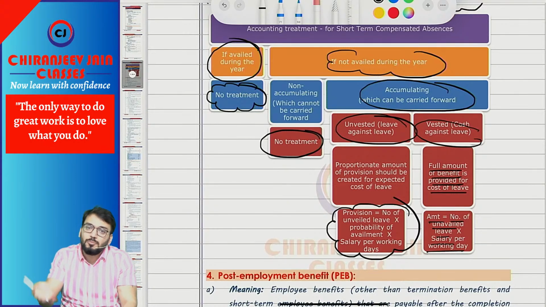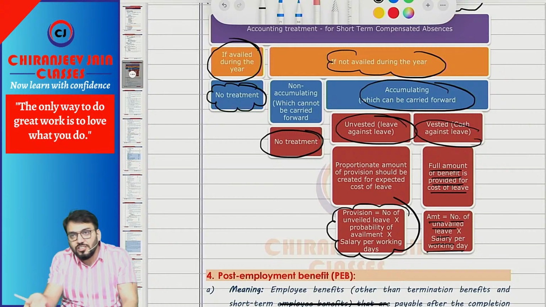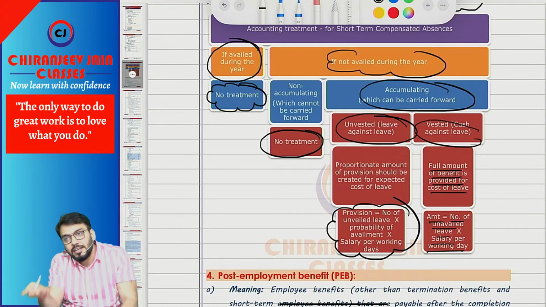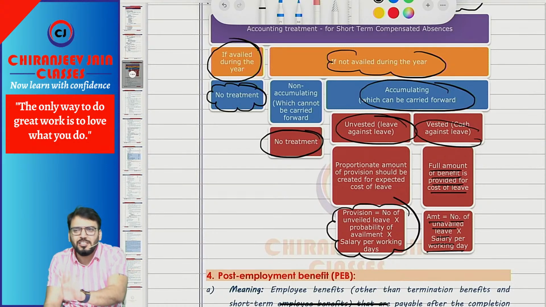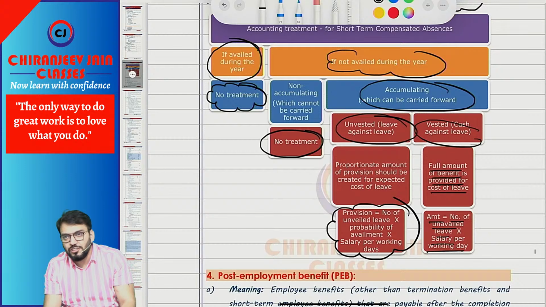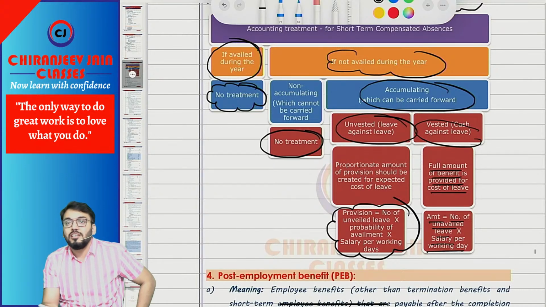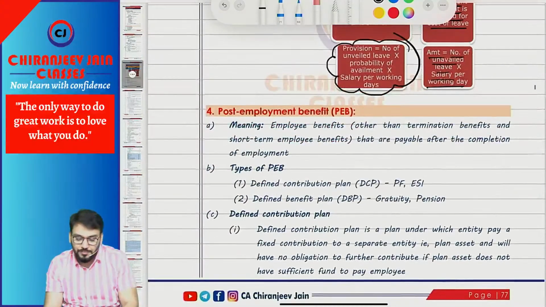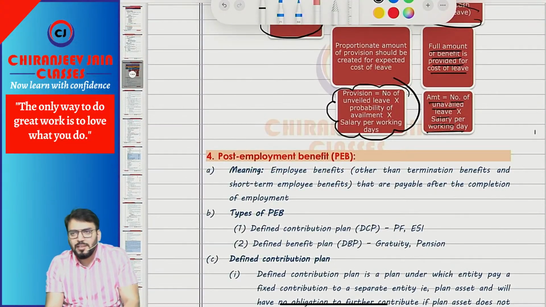Now next year, this provision will be reversed. Whatever provision we have created in the current year, next year it will be reversed. Understood? However, they will not ask for the reversal journal entry, they will ask for the current year journal entry only. So in the current year, what journal entry are we doing? Employee benefit expense account debit to provision. Why provision? Because it is an estimated amount. Chalega? Yes sir. So short-term employment benefit, this much only.